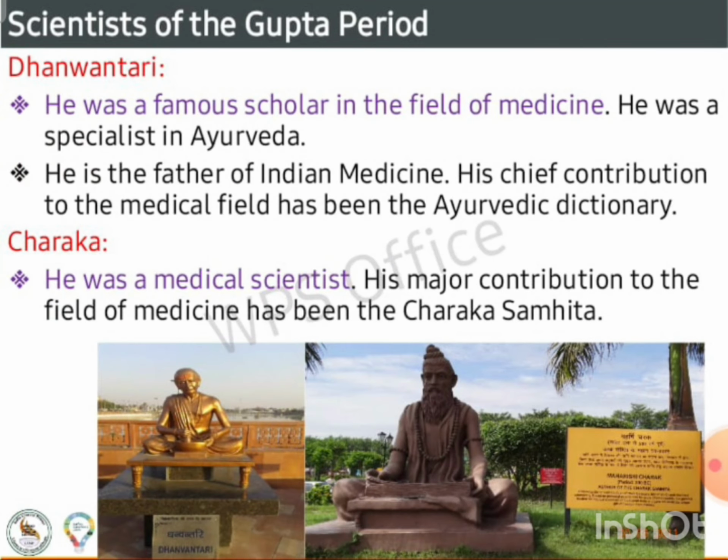Scientist of the Gupta period, Dhanvantri. He was a famous scholar in the field of medicine. He was a specialist in Ayurveda. He is the father of Indian medicine. His chief contribution to the medical field has been the Ayurvedic dictionary.